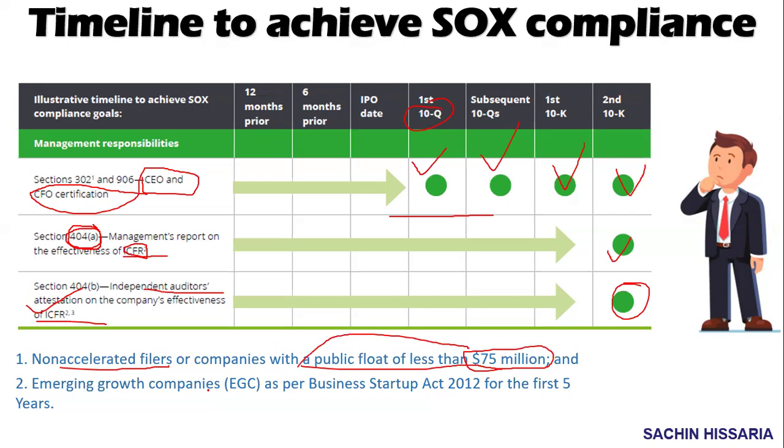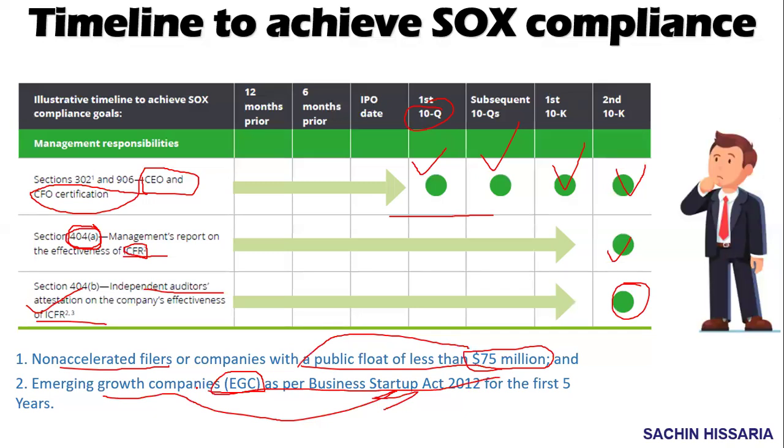Similarly, guys, there are some EGC companies in the US. There is the JOBS Act of 2012 in the US, where companies are granted EGC status for the first 5 years, with some other terms and conditions as well. Suppose your revenue reaches a certain limit, then this status will be gone.